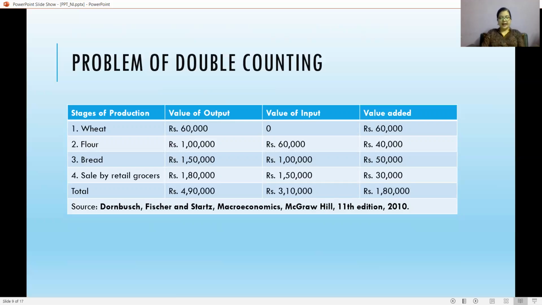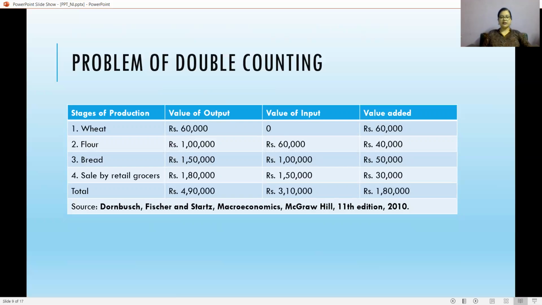If we add the value of output at each stage of production, we arrive at a value of rupees 4,90,000. The figure overestimates the value of output because of double counting. The flour, for instance, was made of rupees 60,000 worth of wheat that we had already counted. In fact, then the flour producers added only 40,000 to the production process.